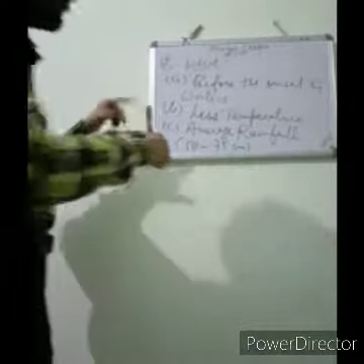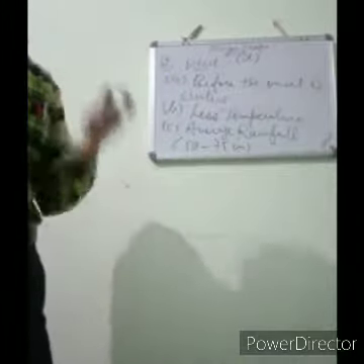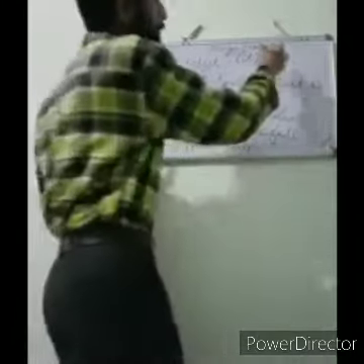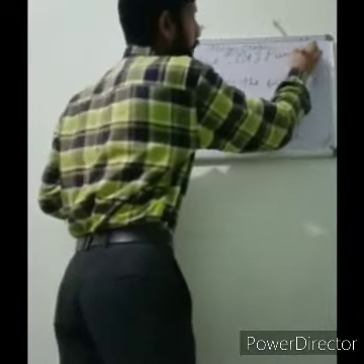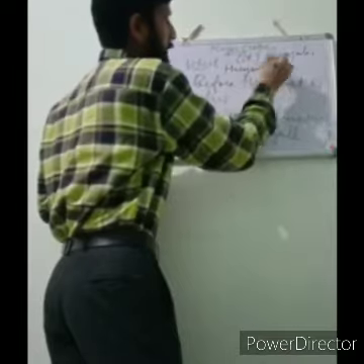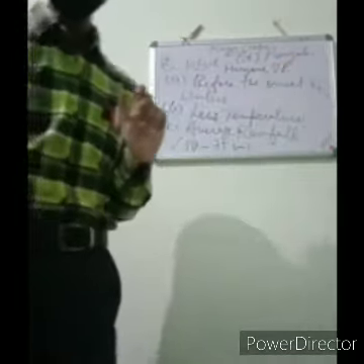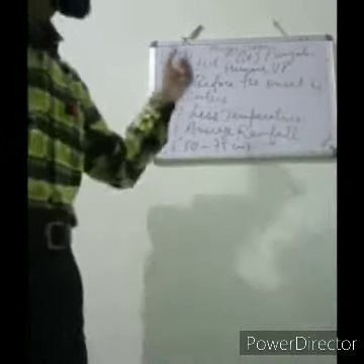Now D point, the major wheat producing states of India, please underline. We all know that Punjab and Haryana, besides Uttar Pradesh and Madhya Pradesh, these are the major wheat producing states of India.